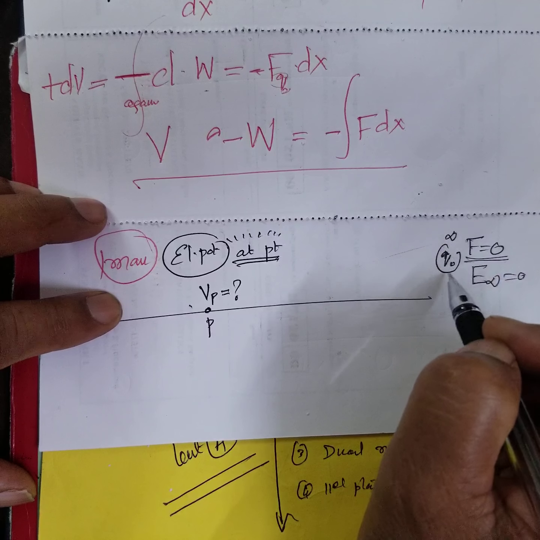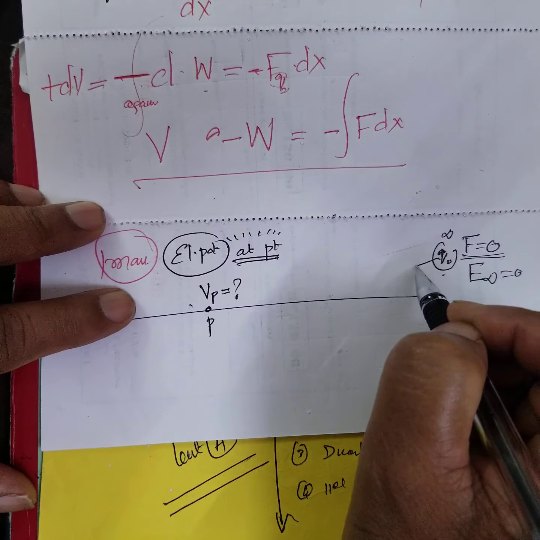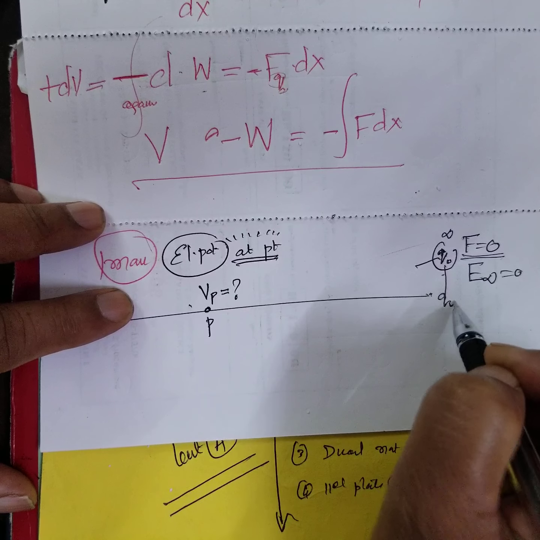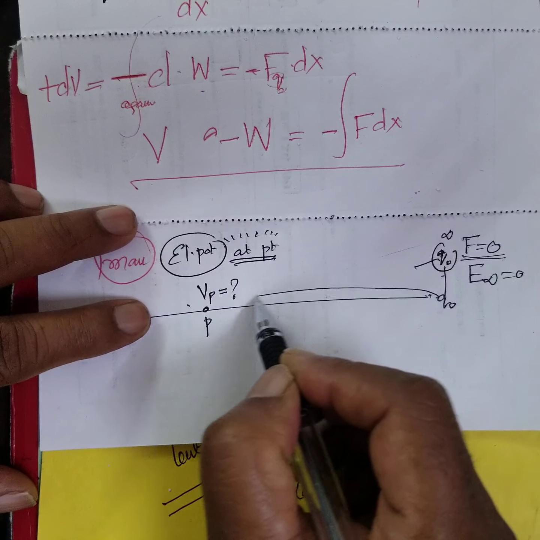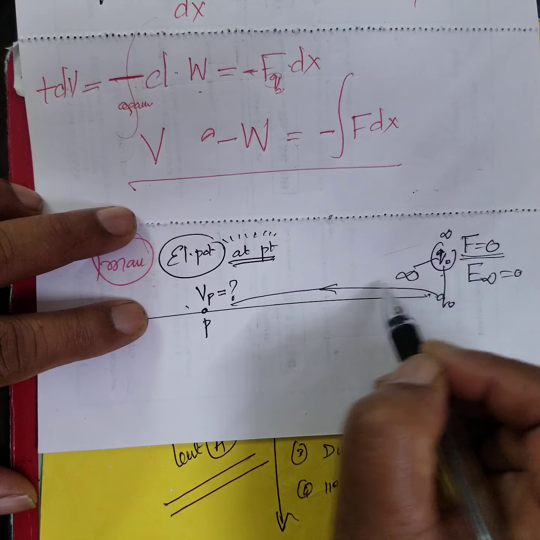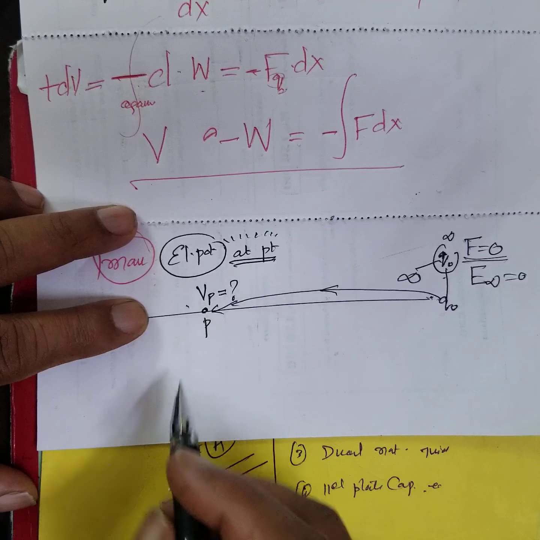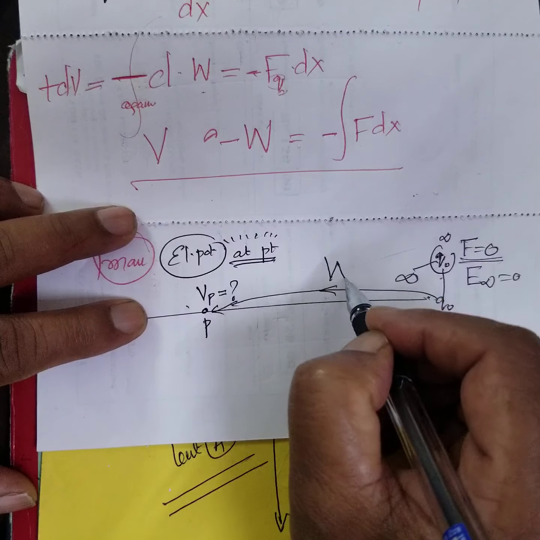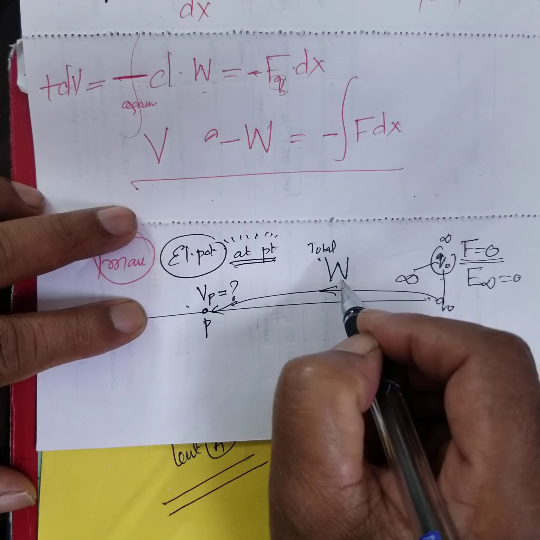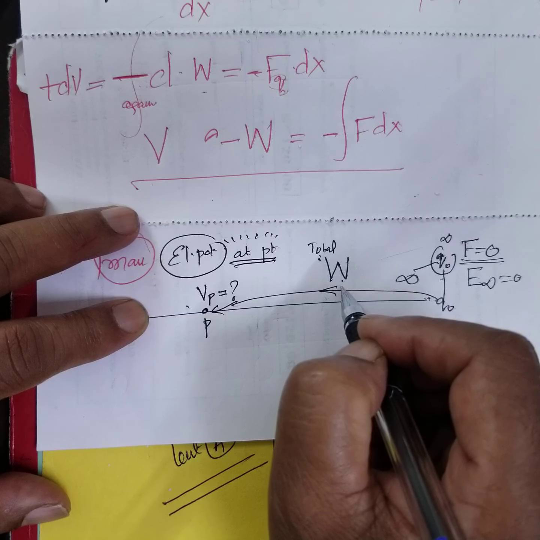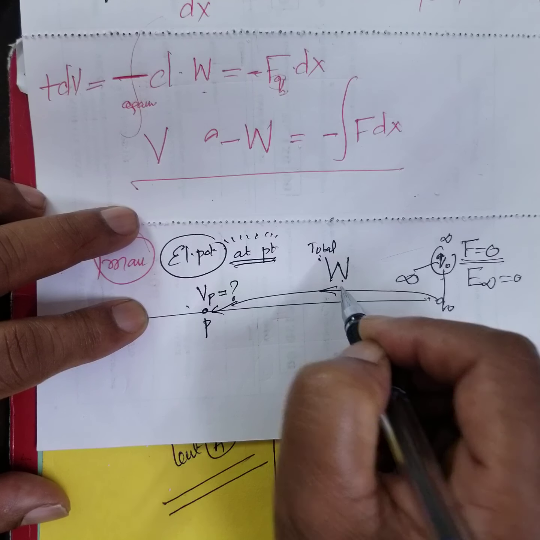Now I am bringing this charge from infinity. See, it is at infinity now. From here to here I am bringing it from infinity to that point. I have to do work. This is called total work done. That is what? Total work done by an external force.